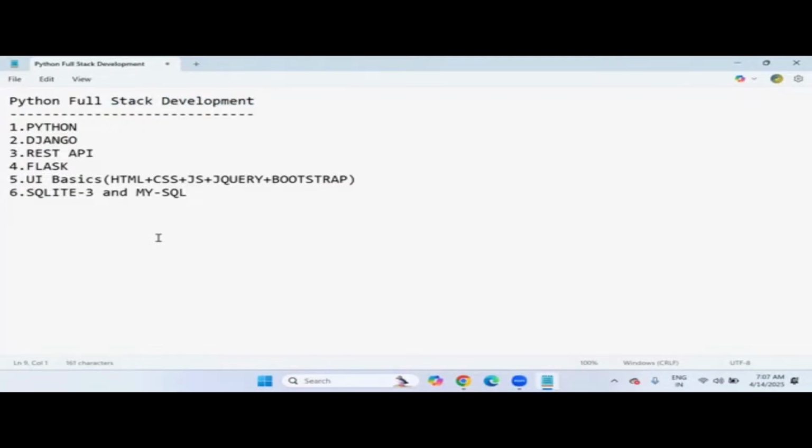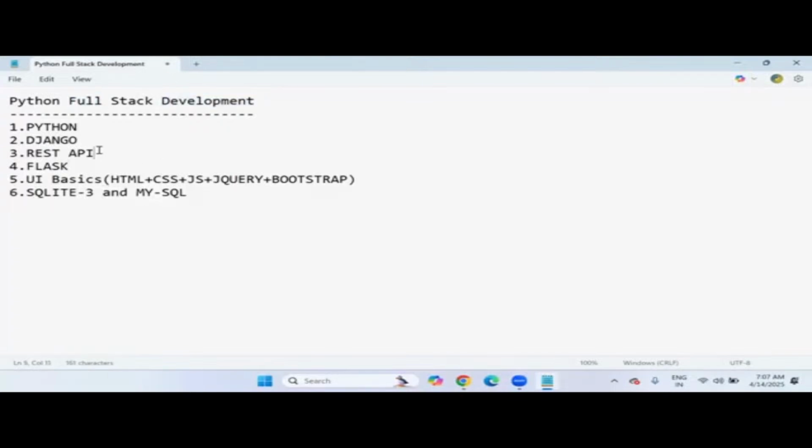So if you enroll for this Python full stack development, the course duration is 4 months. Yes, it will take 4 months in total to complete all these 6 subjects. That is a part of Python full stack development.